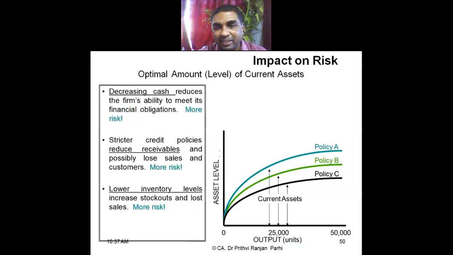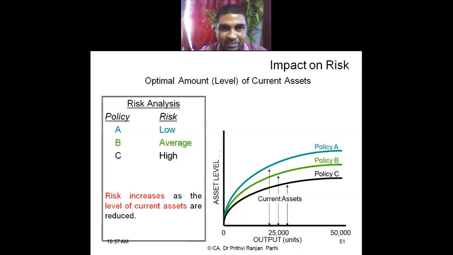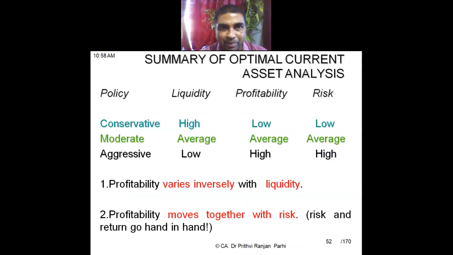Because you are keeping less current assets, less cash, less inventories, there is a possibility of being insolvent. That is the impact on the risk. So risk increases as the level of current assets is reduced. If you are reducing the current assets, reducing the working capital, risk increases. This concept you have to keep in mind.